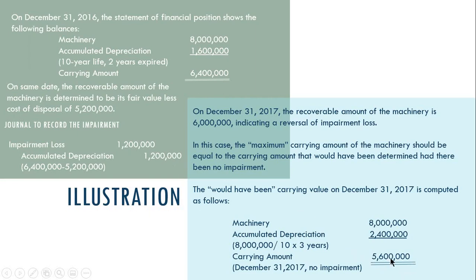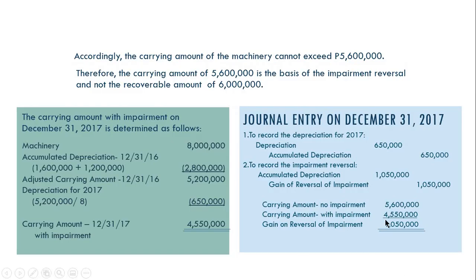Dili na ma-record sa book kaning 5.6 million. Gi-compute lang ni nato as basis or as limit sa recoverable amount, again, as a reversal of impairment loss, na dapat ang bag-o nga recoverable amount dili mag-exceed sa 5.6 million. Okay? So, eto na yung recoverable amount natin, 5.6 million. So, gi-compare nato siya sa carrying amount ng 4,550,000 as computed here. So, natay reversal as gain, recorded as gain na 1,050,000.